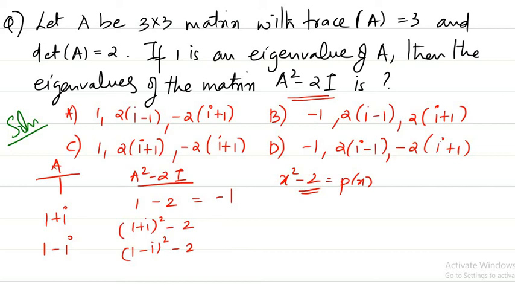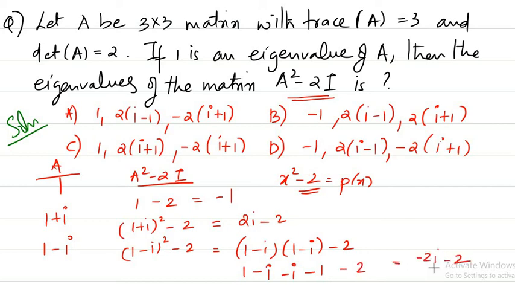If you simplify, you will get something like 2i minus 2. And for the other, we have 1 minus i into 1 minus i minus 2, so 1 minus i minus i minus 1, that is minus 2i, minus 2.